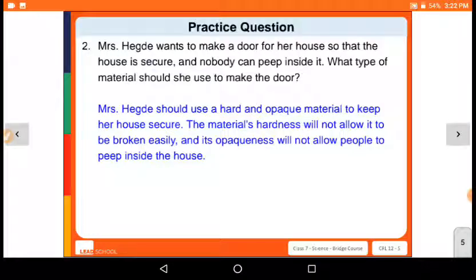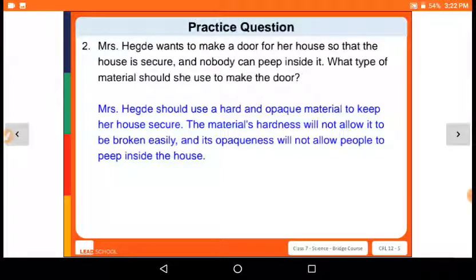So she also has a requirement that nobody should peep inside her home. So she needs opaque material, so light will not pass through that material, and the material's hardness will not allow it to break easily, and its opaqueness will not allow people to peep inside her house.